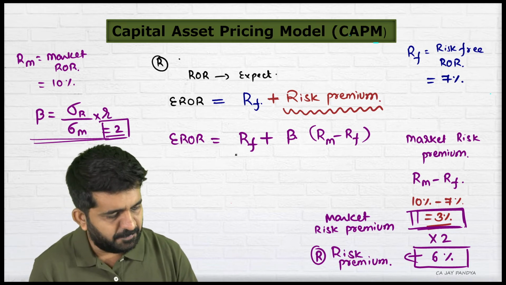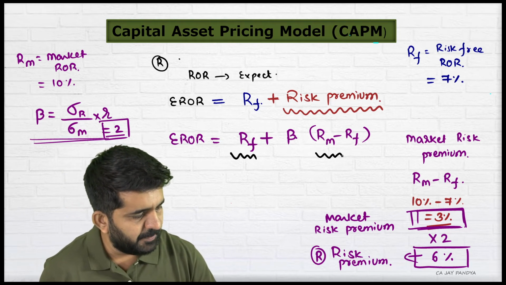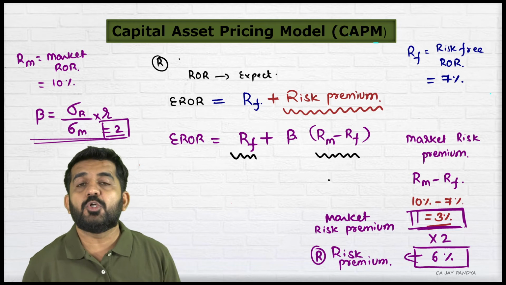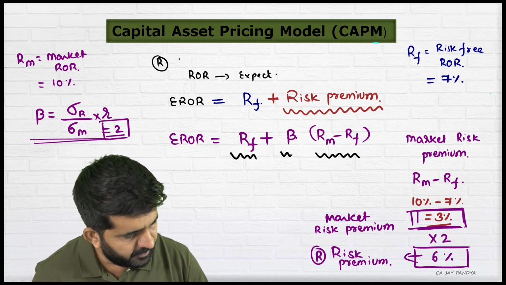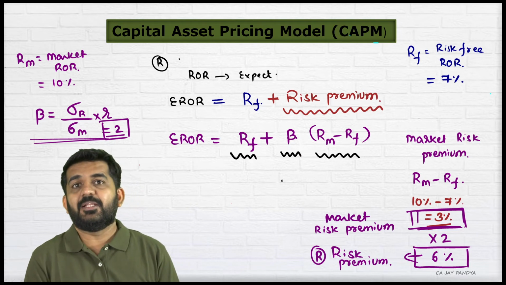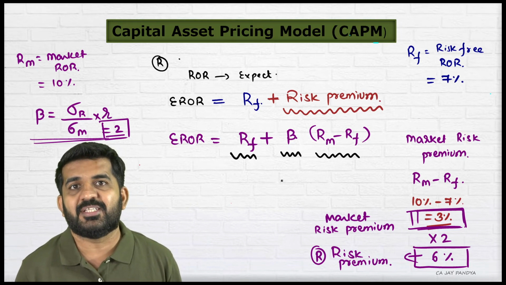You will expect at least your risk-free rate of return. You will expect a market risk premium because you are not investing in a fixed deposit but you are investing in the market. You will be multiplying the beta in the risk premium because you might be taking more risk as compared to the market.